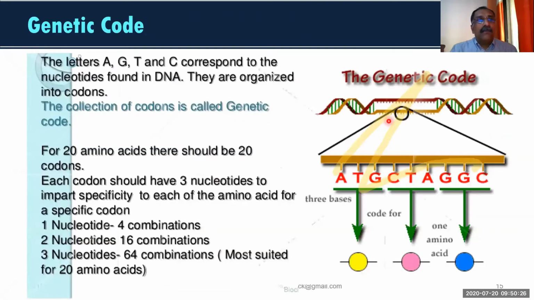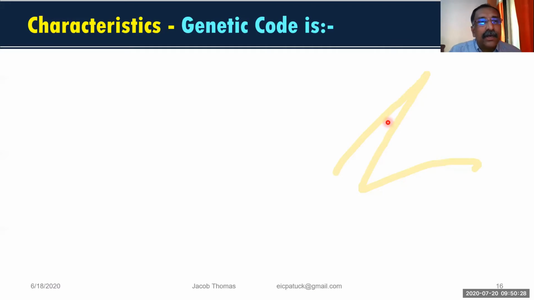Okay. Now, what is genetic code? Genetic code is simple. Four nitrogen bases are there, and these four nitrogen bases represent the nucleotides. And 20 amino acids we have. If each nucleotide represents one amino acid, altogether only 4 amino acids out of 20 can be represented. If 2 are representing, altogether only 16. If 3 are there, 64 can be represented.